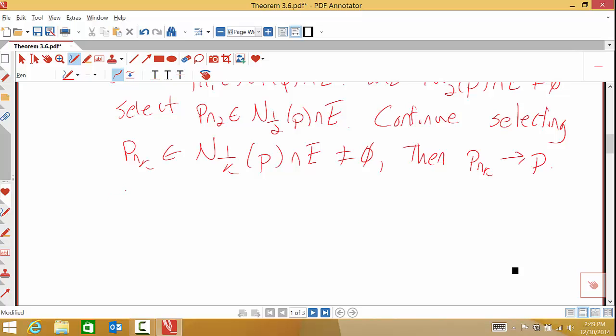Now, I could prove this pretty nicely. Like any good analysis proof, let's start with: given an epsilon greater than 0, our Archimedean property.